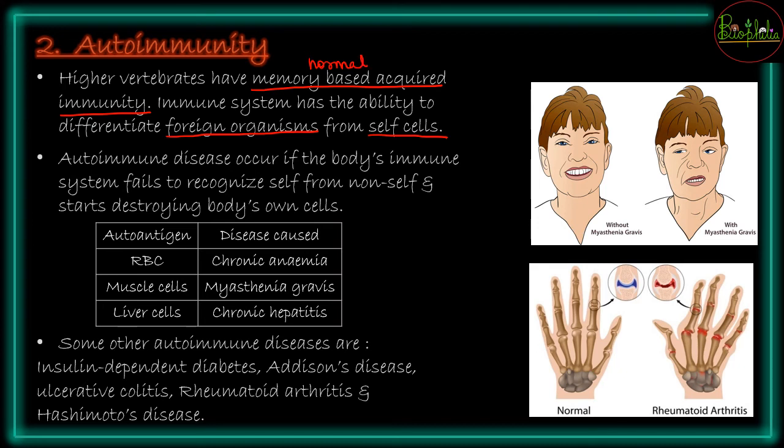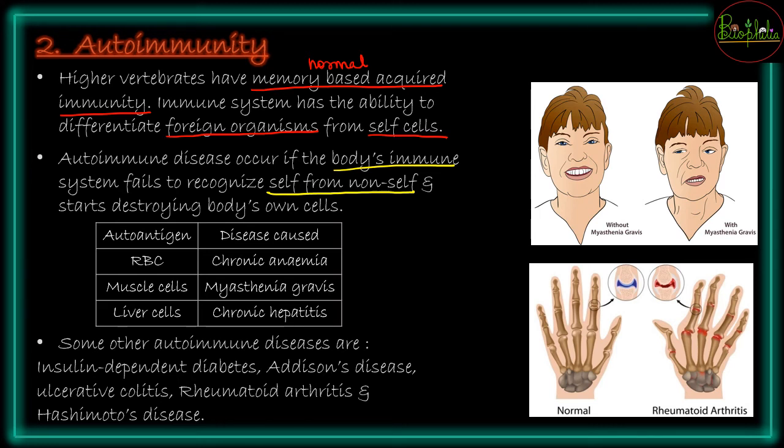Now in abnormal conditions, the body is not going to be able to differentiate between the self and the non-self cells. So it may happen that sometimes, because of genetic reasons and for some unknown reasons as well, your body will start to attack your own cells, and once this happens there will be a disease called autoimmune disease. In autoimmune disease, the body's immune system fails to recognize the self and the non-self, and because of that it starts killing its own body cells, its own relatives.